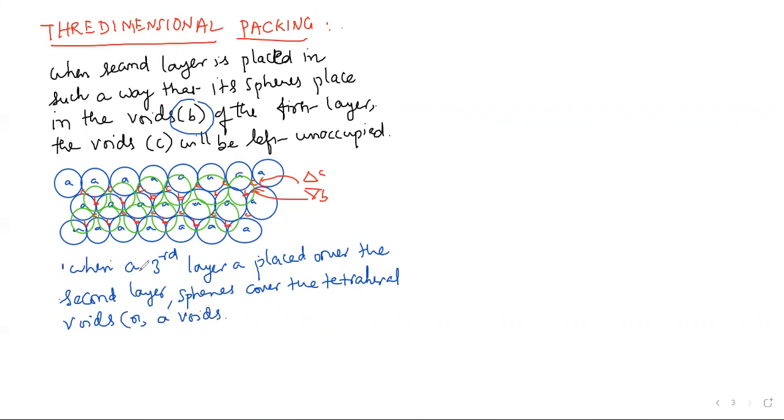A is now considered as tetrahedral voids. A three-dimensional close packing is then obtained where the spheres in every third or alternate layers are vertically aligned.